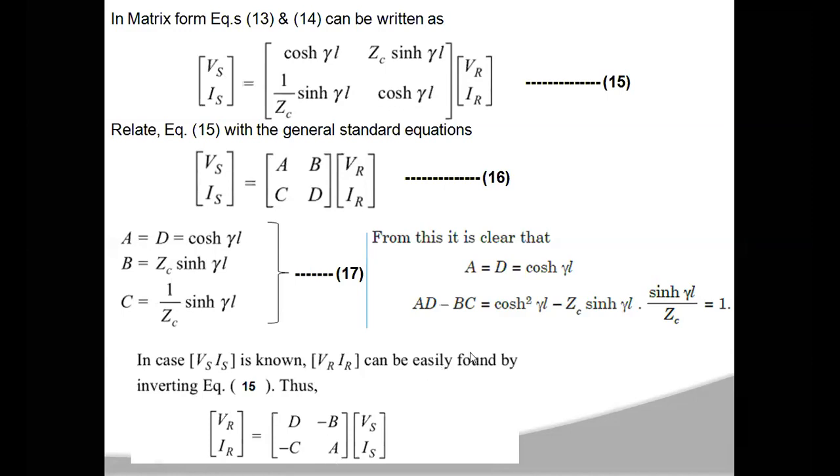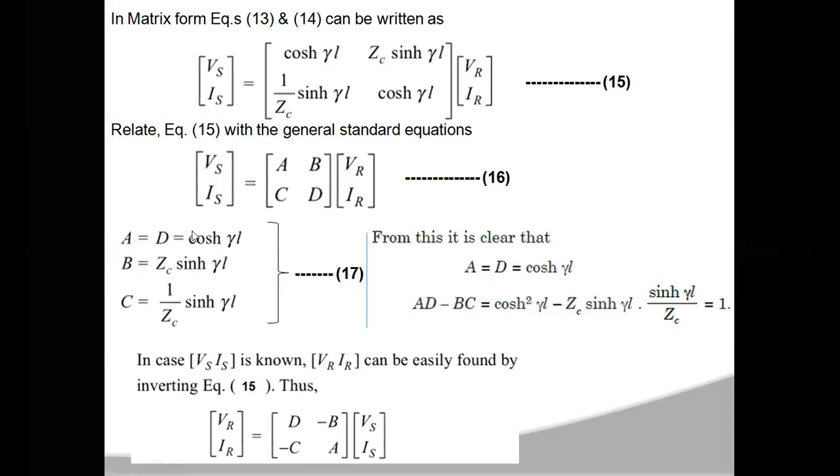For this transmission line you can also determine the efficiency and voltage regulation in a similar manner as for the medium and short transmission lines. Voltage regulation is the change in voltage from no load to full load, expressed as a fraction of full load. Efficiency is your power output by power input. While doing the problems, we will discuss how to calculate the voltage regulation and efficiency for the long transmission line. For now, you remember these.